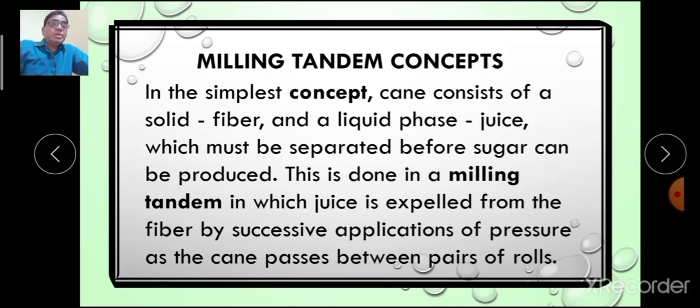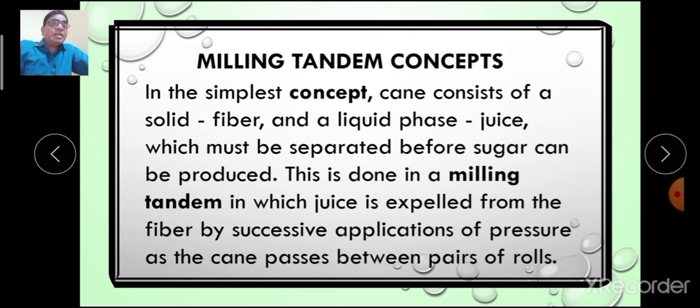What is done? When the cane is introduced in the first mill, the pressure is low, and at that pressure the chips are crushed. Due to crushing, the size of the chips becomes smaller, and therefore in the next mill the distance between the two rollers is decreased, that is, pressure is increased, and the same chip when it passes through the second roller is again pressed and the juice is extracted.